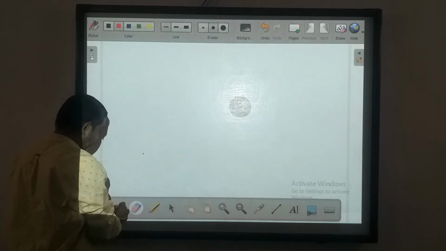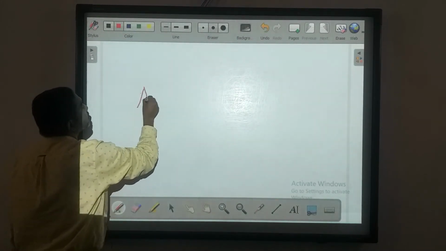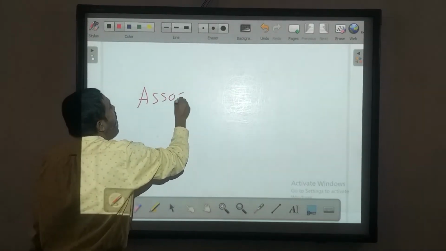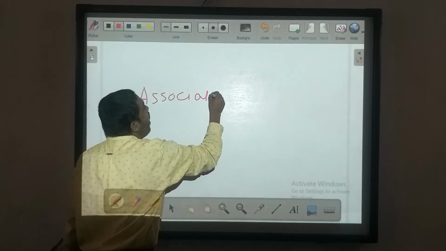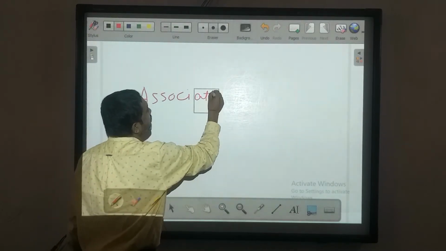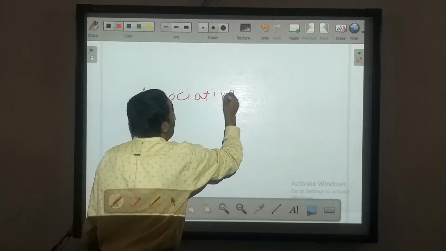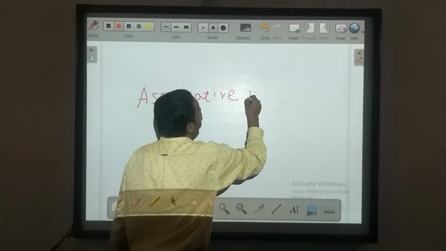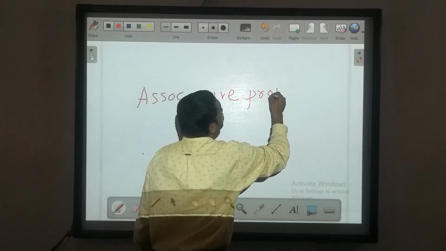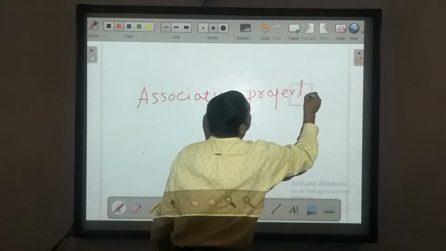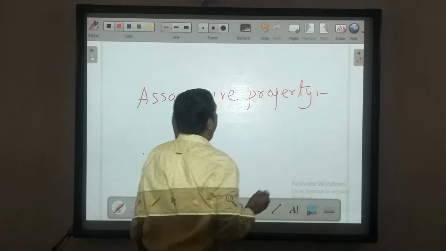associative property. What does it show?